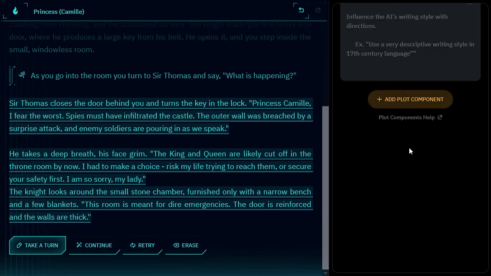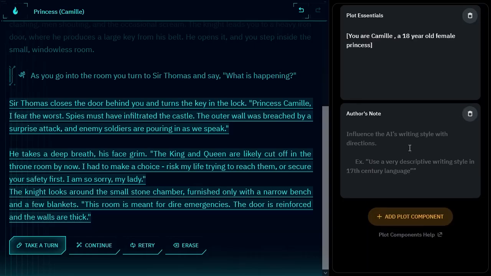So this is where you can actually kind of direct the AI. I want you to speak in, you know, Victorian language. So where it says this, maybe we could even use this. Oh, I can't. So maybe let's have it talk Shakespearean.